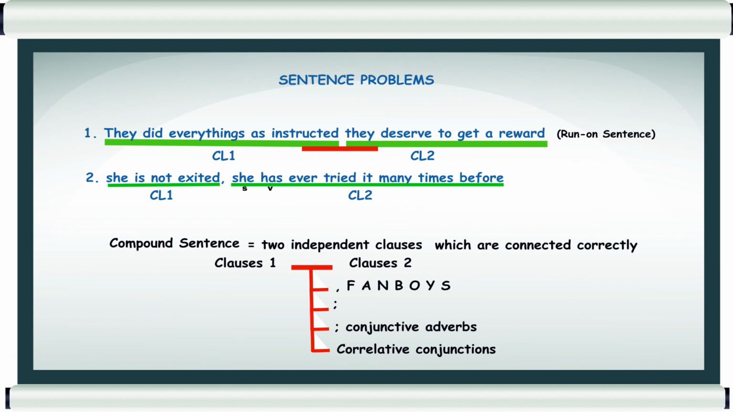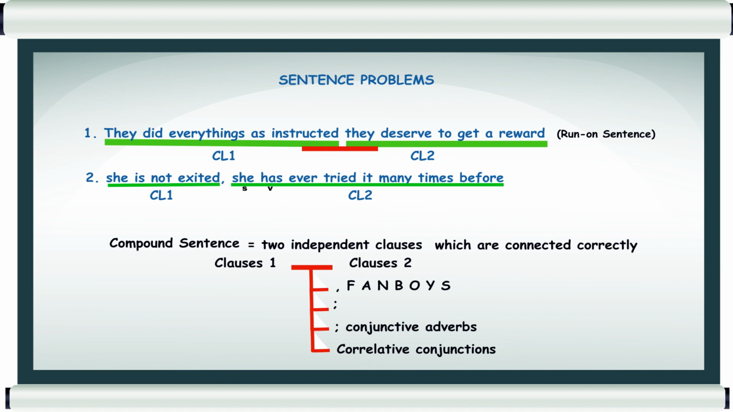Now, there are two independent clauses. It is based on the definition of compound sentence. There are two independent clauses. But is it a compound sentence? We use a comma. Even though these two independent clauses are combined by using a comma, we still cannot categorize it as a compound sentence. Why? Because a comma alone doesn't belong to one of these connectors.